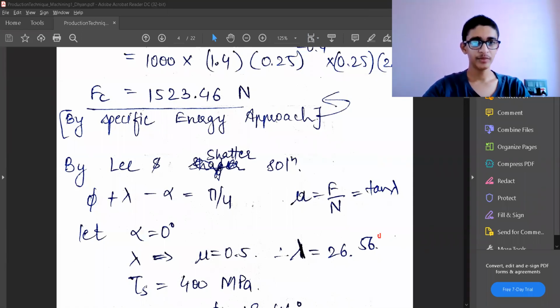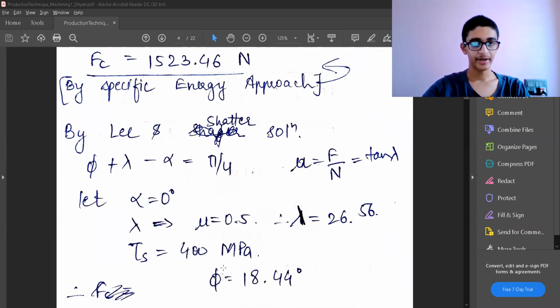And let's assume the shear strength of the material is 400 megapascal. That is a very good estimate for mild steel. And using this, I'll get the value of phi. So we have got the two angles, lambda and alpha, so I can use this equation to get phi. Phi is the shear plane angle, that is 18.44 degrees.